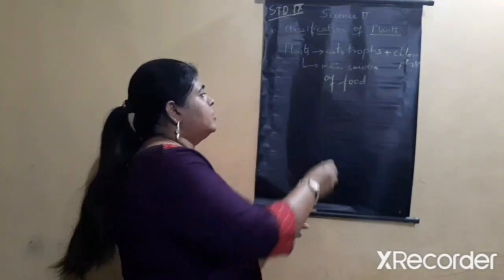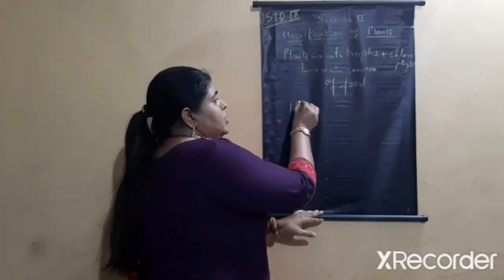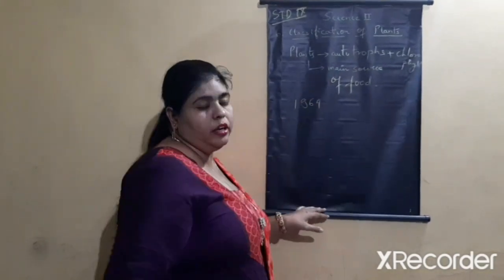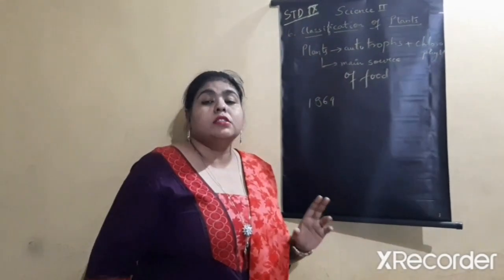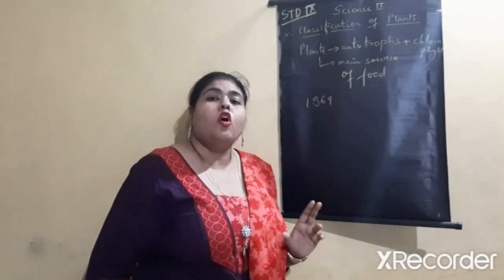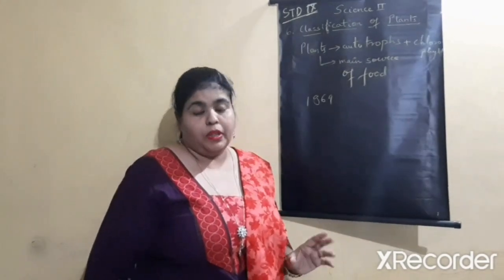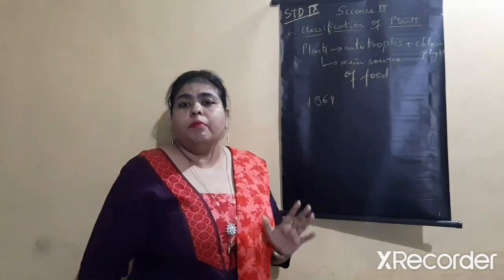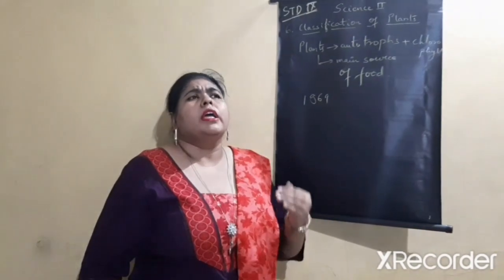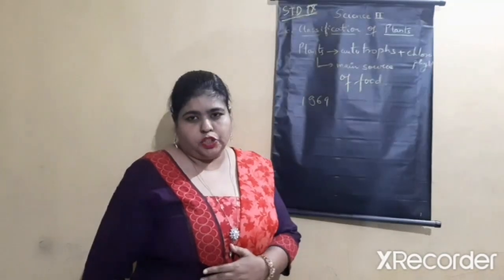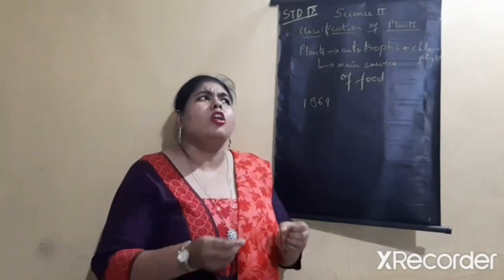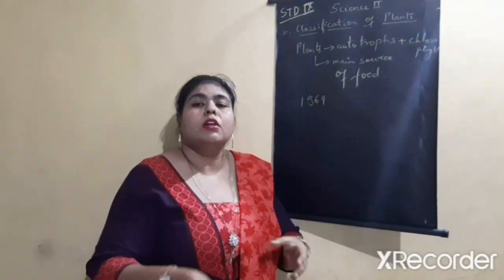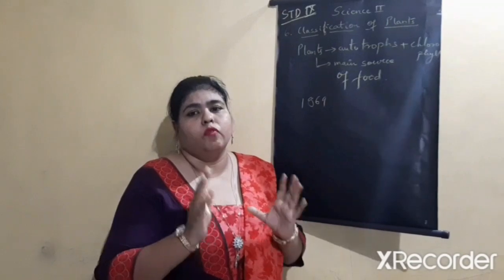Now, in 1869, Robert Whittaker was the first scientist who gave a systematic classification of all the living organisms. We follow the 5 kingdom classification. In that, all animals, all plants, all unicellular, multicellular organisms are involved.